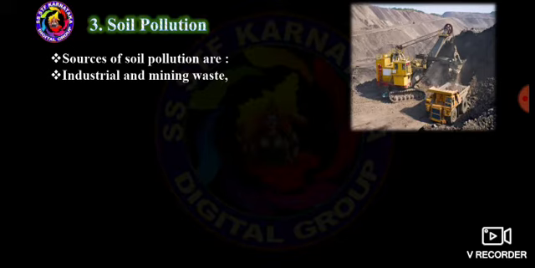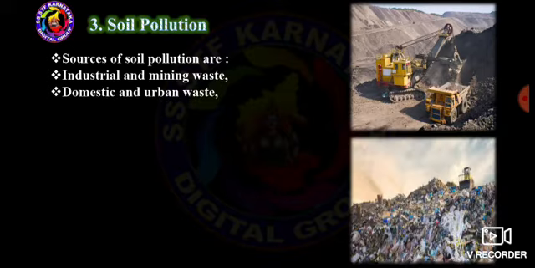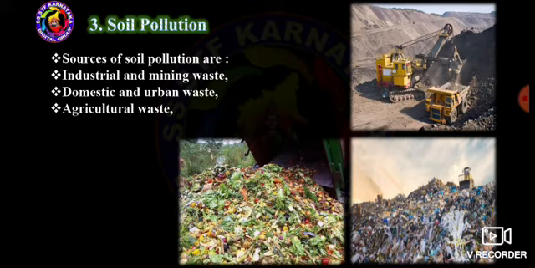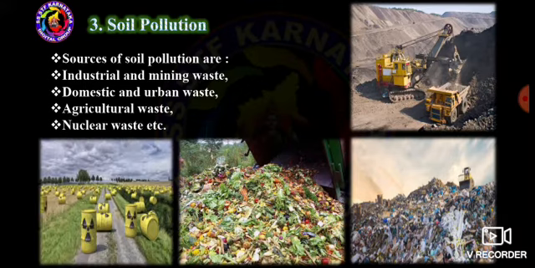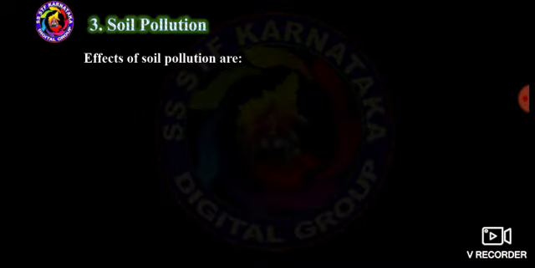Sources of soil pollution, meaning how the soil gets polluted: industrial and mining waste, domestic and urban waste, agricultural waste, and nuclear waste. These were the four important sources of soil pollution.